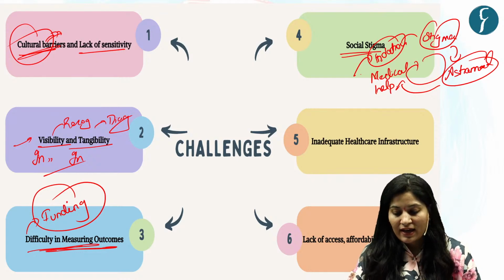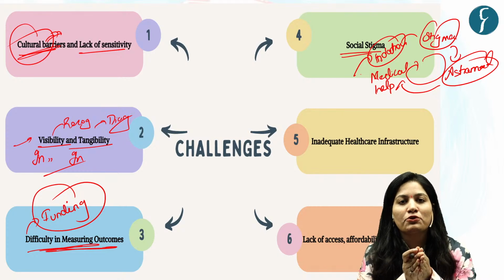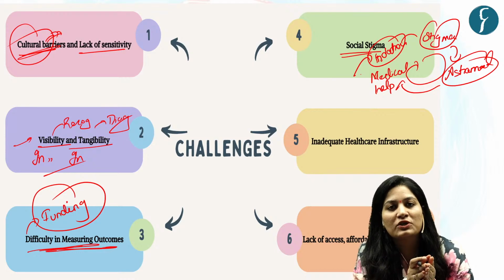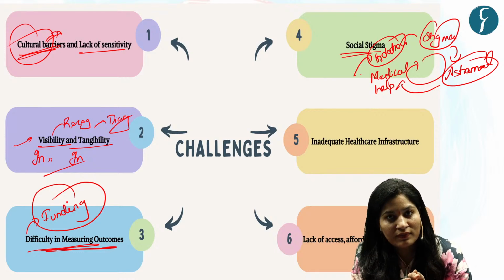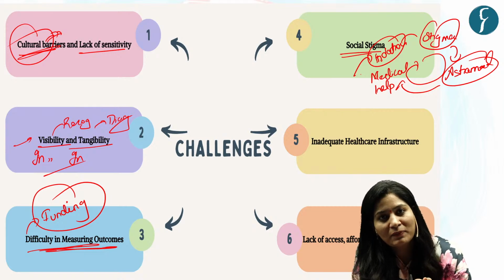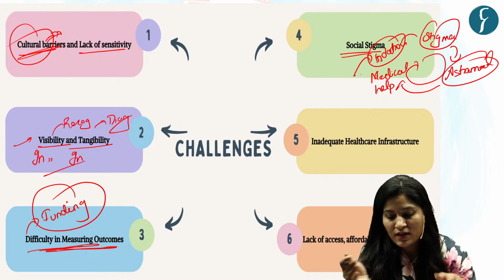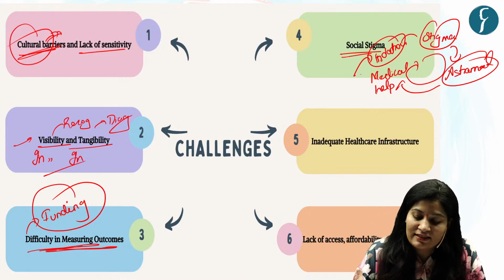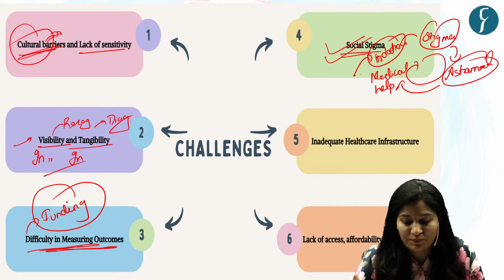Okay. In crux, you can understand that if you are avoiding sharing your problems with the expert in the same field, then how will you get the solution? You need to express your concerns. You need to express your problem to the expert. Then only you will get the solution. So another reason associated with mental health challenge is social stigma.